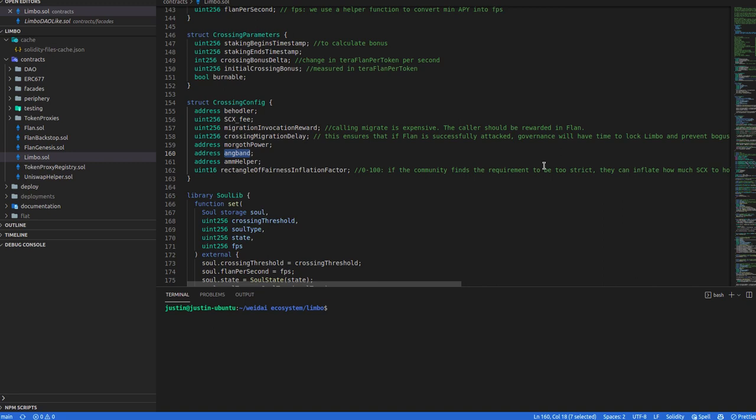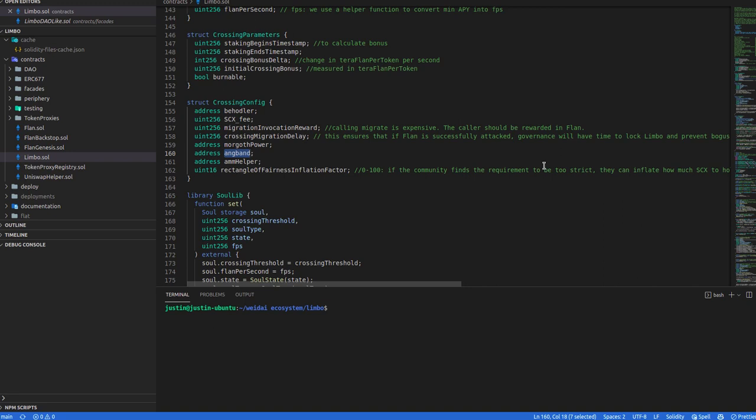AMM helper, this is where all of it happens. When I mentioned that we take the scarcity, we mint up some flan, we find out the price on Uniswap, we then mint an LP token with the newly minted flan and the scarcity, all of that happens in the AMM helper. There's also something called price tilting, which happens.